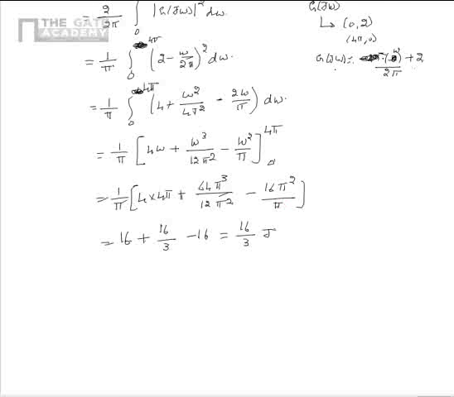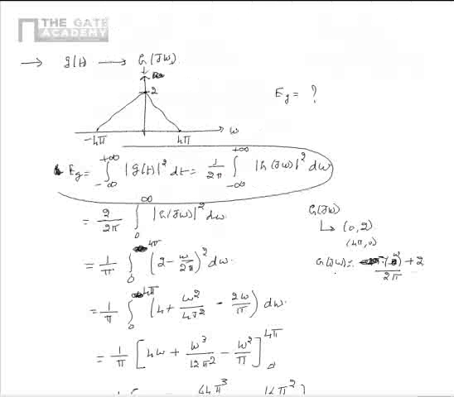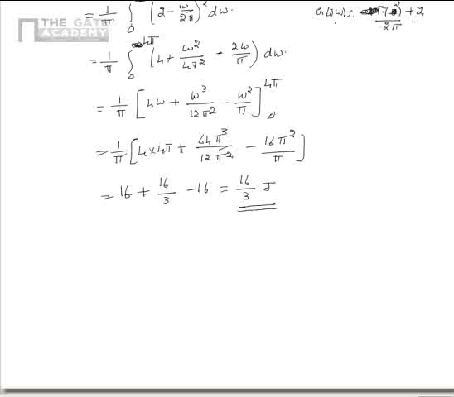So by using Parseval's theorem and the Fourier transform of g of t, that is G of j omega, we could deduce that the energy of the signal is 16 by 3 joules. Now let us consider another problem, as per which there is a signal y of t which is derived from another signal x of t minus 2 divided by 3.